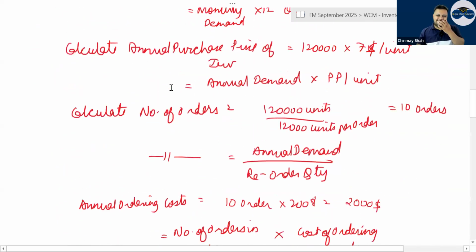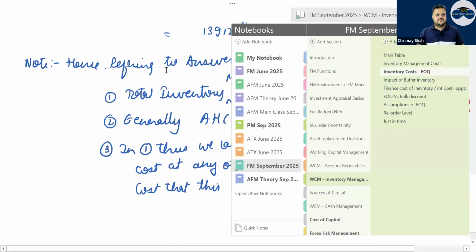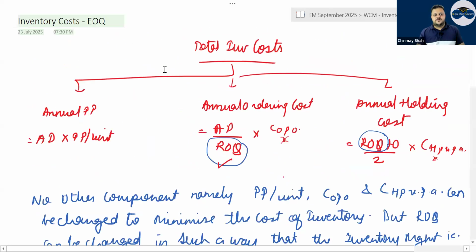Now, if you look at this, ROQ is nothing but the reorder quantity. So I must have done the formulas. So what are the formulas? Annual purchasing price is nothing but the annual demand times the purchase price per unit. Sometimes annual demand will be given as monthly demand, so monthly demand into 12, or quarterly demand into 4. Annual ordering cost is nothing but the annual demand divided by the reorder quantity, the quantity you order every time, correct, into the cost of ordering per order, right? And then annual holding cost is (ROQ plus 0) divided by 2, into the cost of holding per unit per annum, correct?